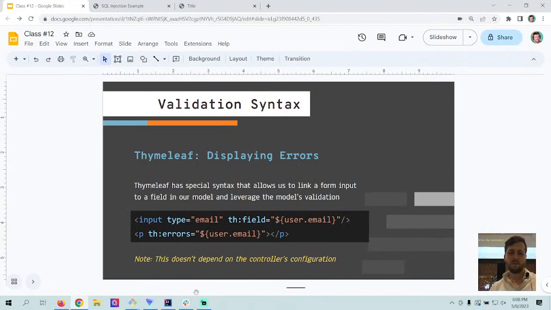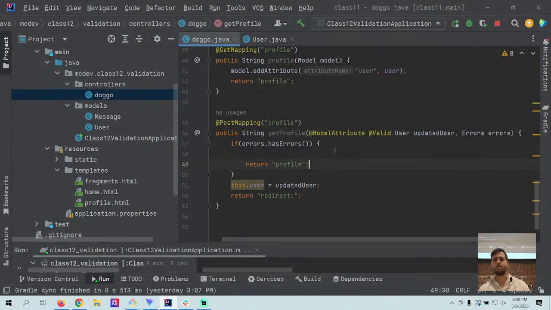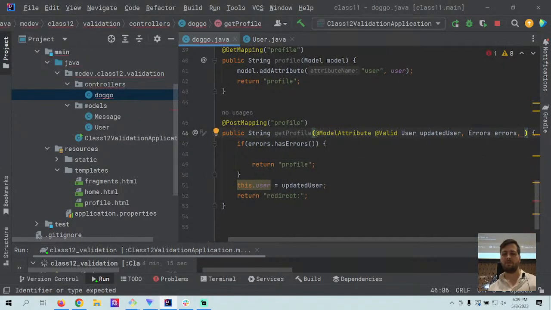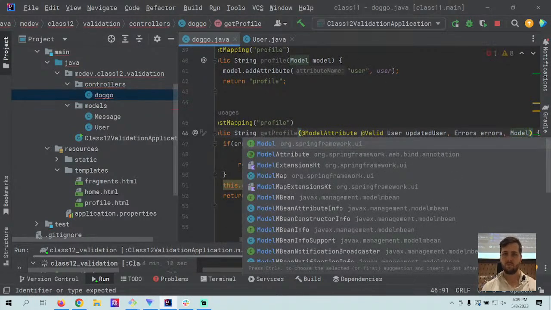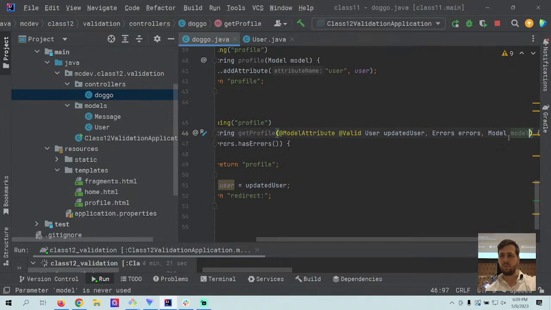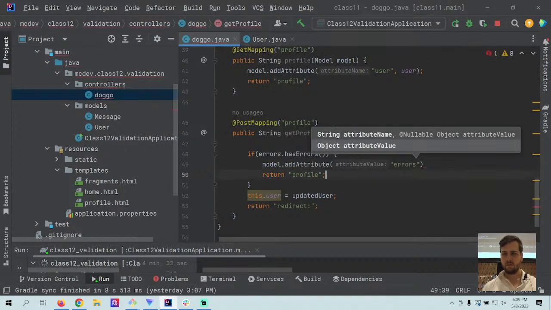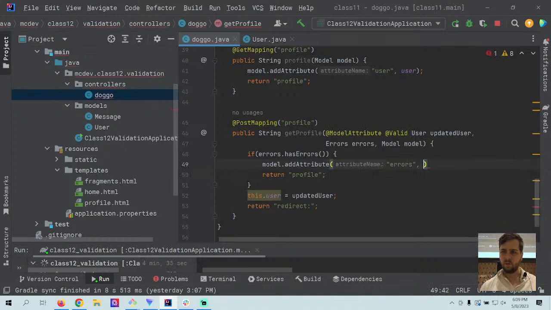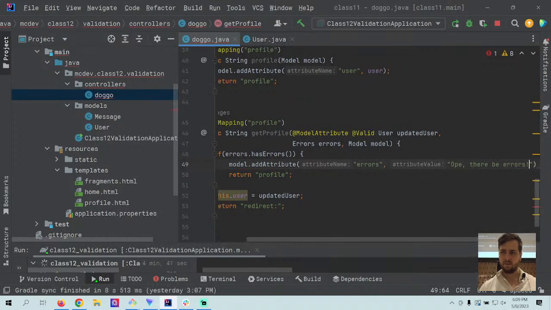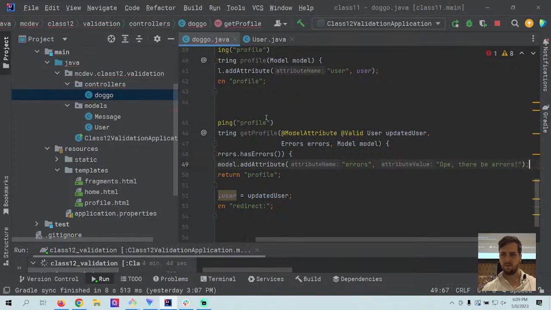Oh, right. So that was one thing I elected not to do, which is to essentially force feed data into the Thymeleaf view. It's probably worth doing now. I could, for example, include Model in my parameters and then say something like model.addAttribute, errors, and then in Midwestern fashion, "Oh, there be errors, Java cares."